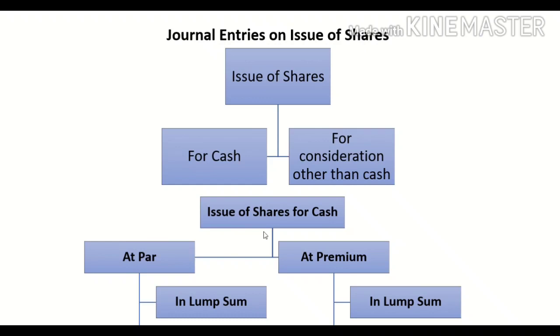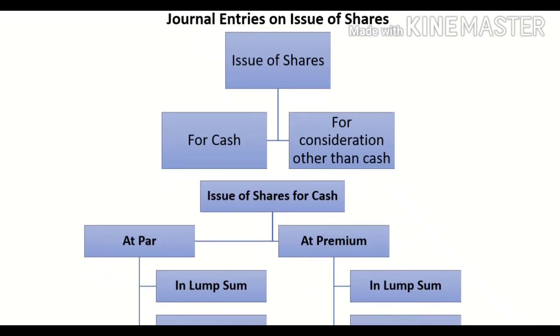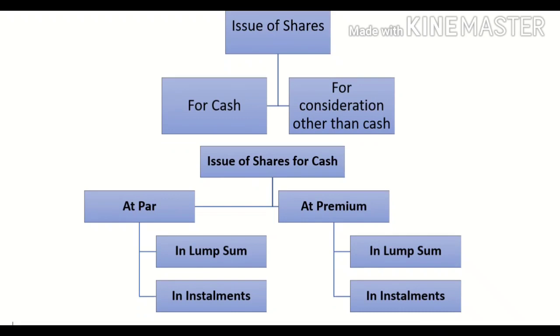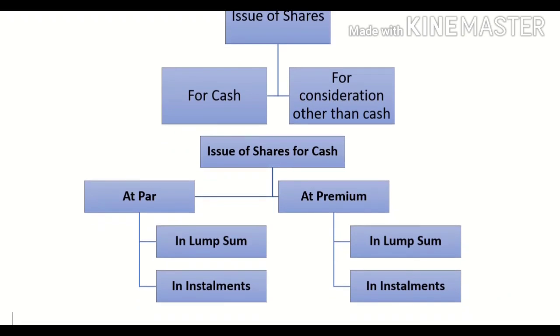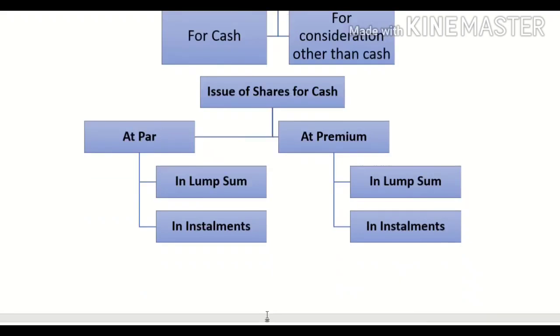But when shares are issued at a price which is more than their face value, then it is issue of shares at a premium. Again, whether the shares are issued at par or at premium, the amount may be called up in lump sum or in installments. So, we will discuss all these points one by one.